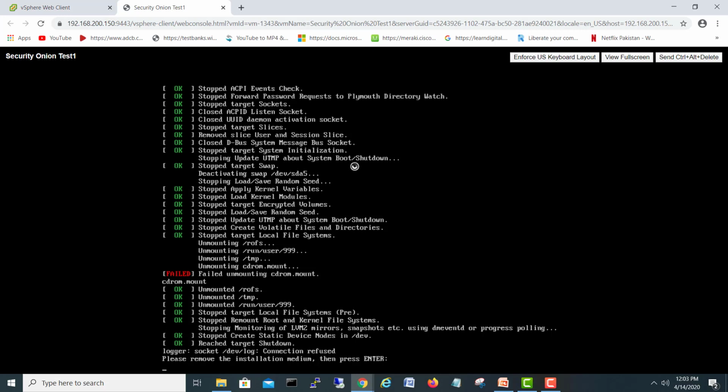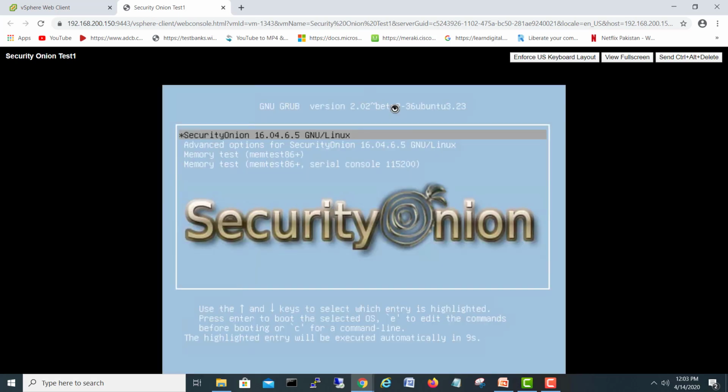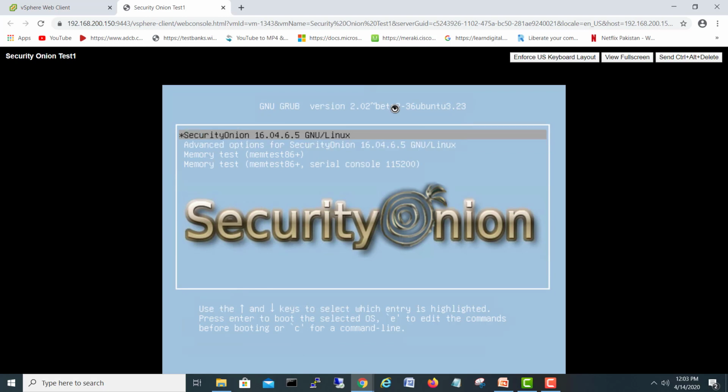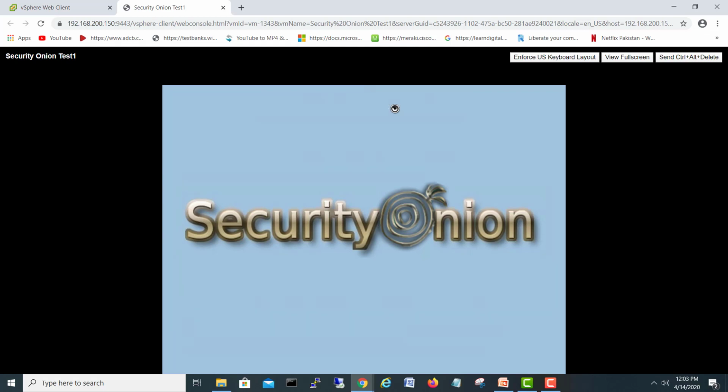Now it will boot from the disk. It says remove the installation media and press enter. We have already disconnected it. Okay, now it's asking for SecurityOnion, this one, and we will do next.